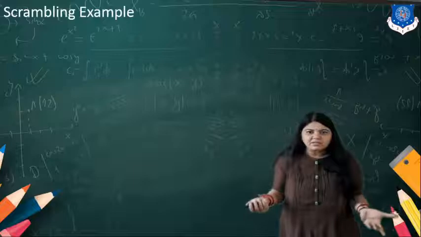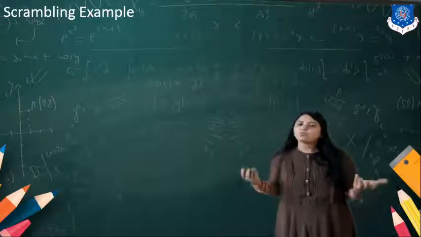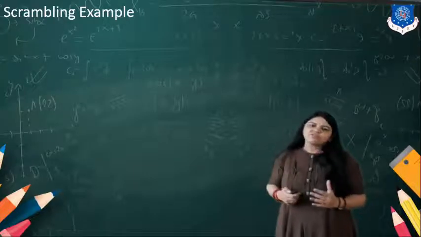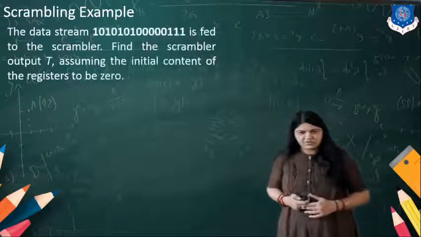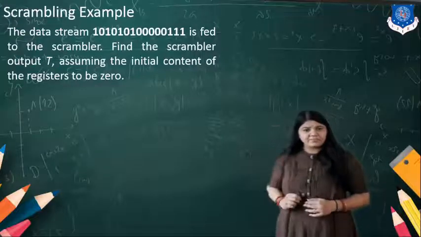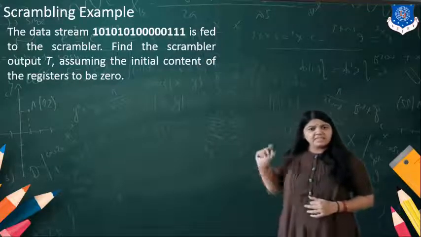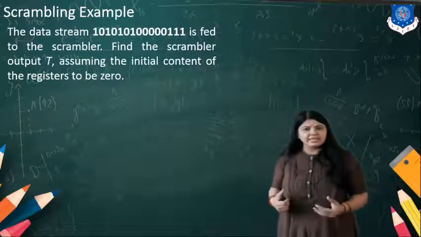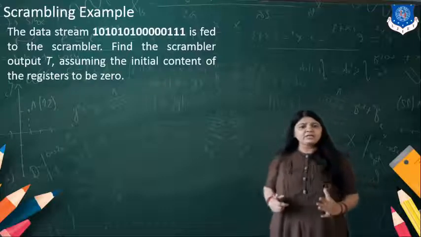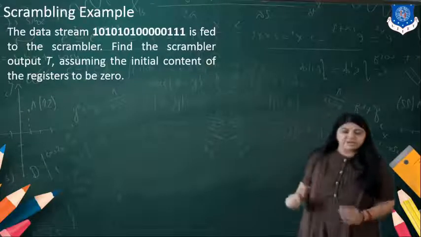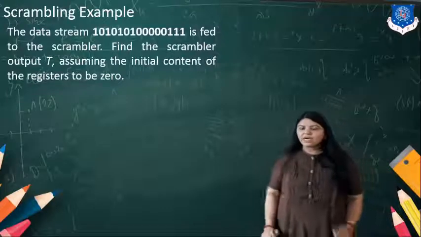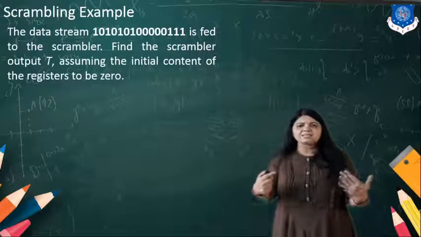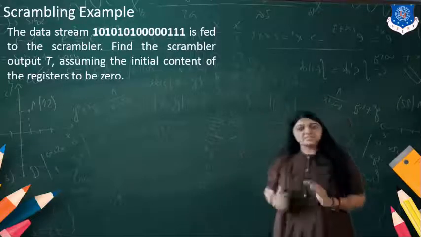It can be 5-bit shift registers you may use, or you may use 3-bit or 4-bit. So according to the number of bits, we can go for the use of the shift register. The data stream given to us is fed to the scrambler. Find the scrambler output T. Here the initial content of all the shift registers is given to us as 0. If the initial content or condition of the registers is different, then we have to consider it.